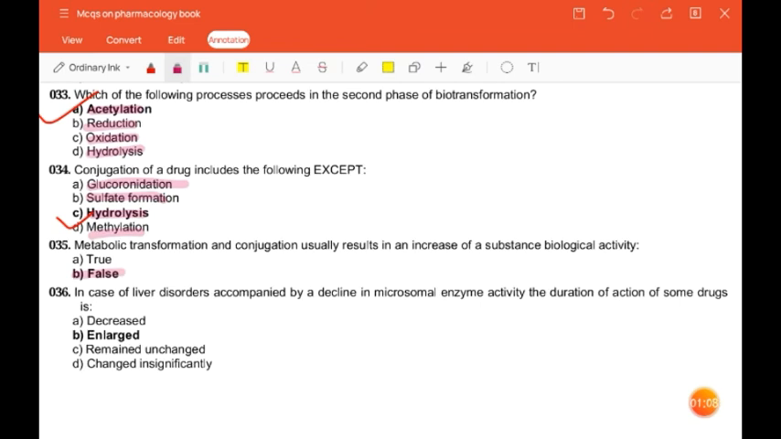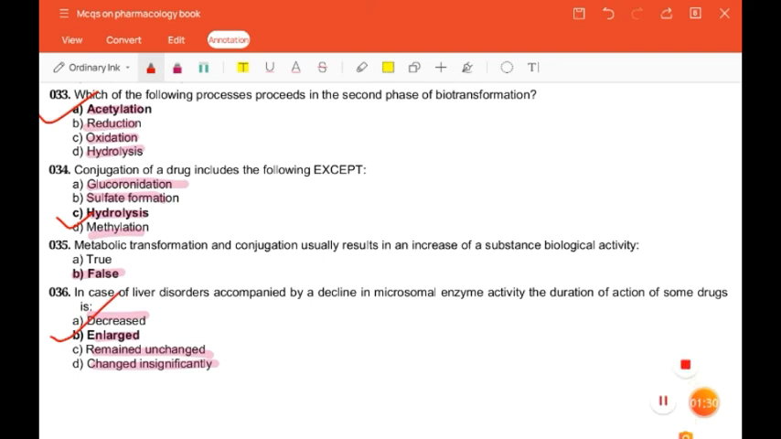The next question is, in case of liver disorders accompanied by a decline in microsomal enzyme activity, the duration of action of some drugs is decreased, enlarged, remained unchanged, changed insignificantly. So the correct answer is enlarged.